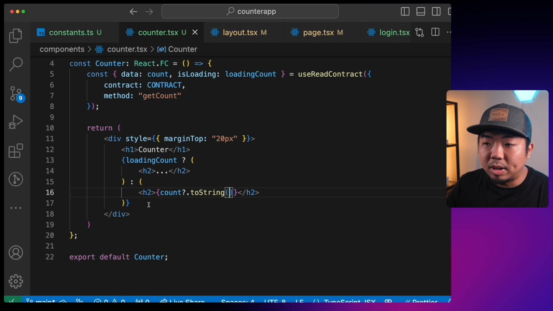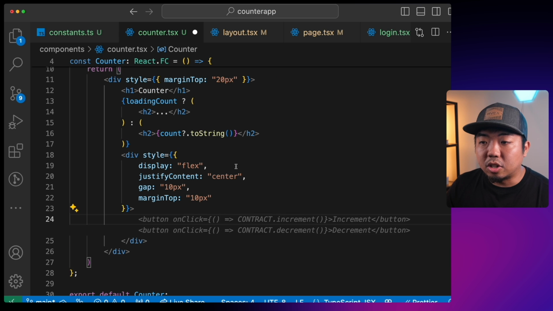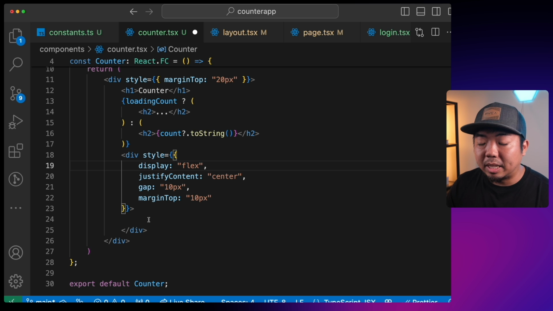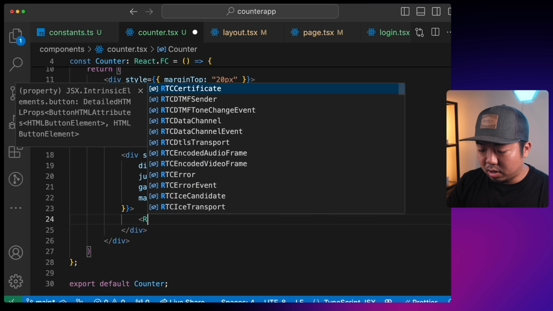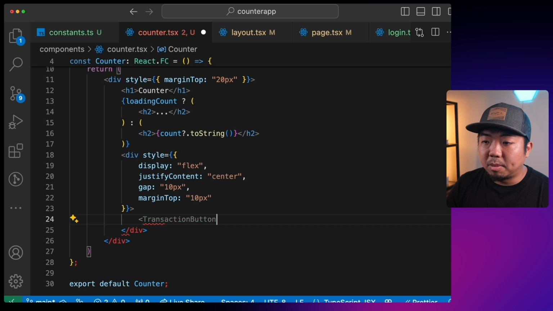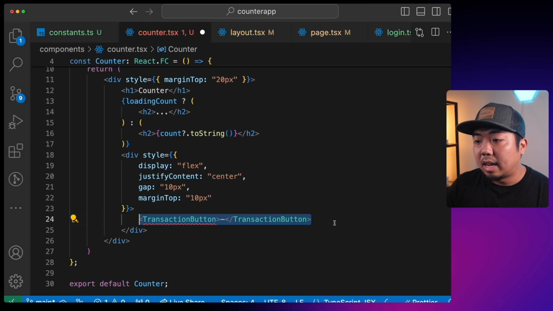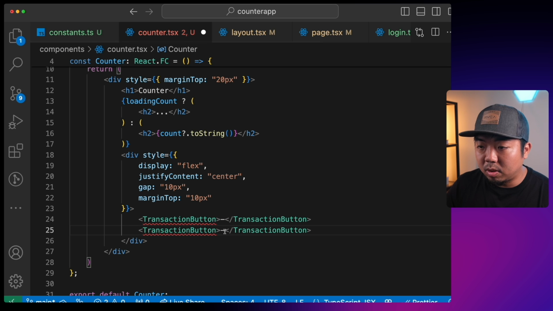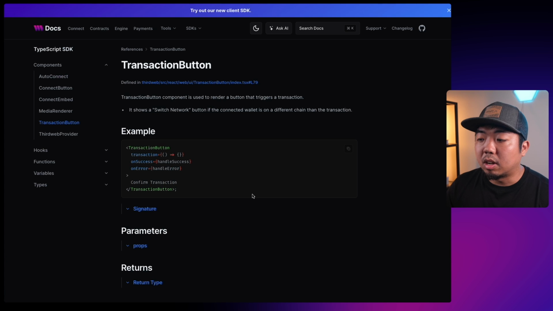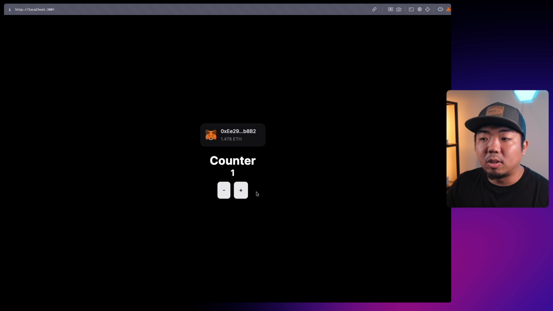So coming back to our code editor here, I'm first going to create a div right under here. This is just going to display flex our two buttons so that they're next to each other. And then we're going to create a transaction button here. The first one, we'll just give it a minus symbol for decrement. And then the following one, we will change that one to a plus symbol. So come take a look at our app here. You can see we have our two buttons, decrement and increment. They don't do anything yet because we haven't provided them with any transaction to execute here. And that's the next thing we need to do, is provide it with the transaction that we want these buttons